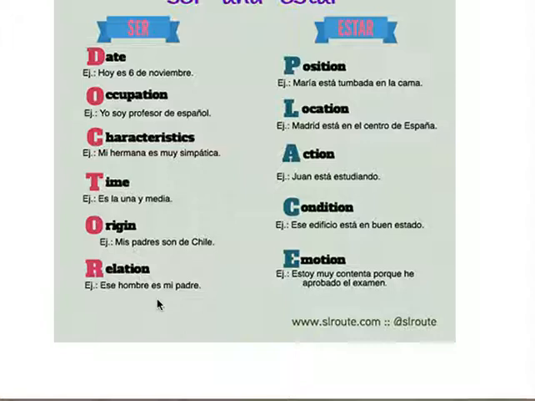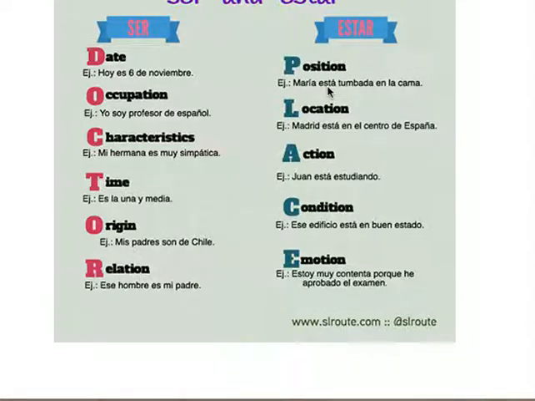And last one, relation. Ese hombre es mi padre, es mi mamá, es mi profesora, es mi amigo, no es mi amigo, right? It's a relationship between two people, could be.